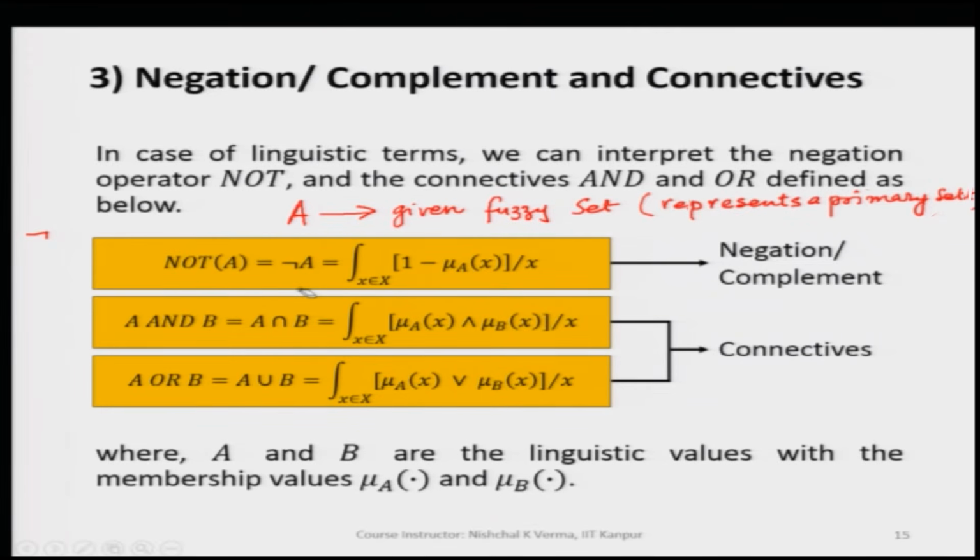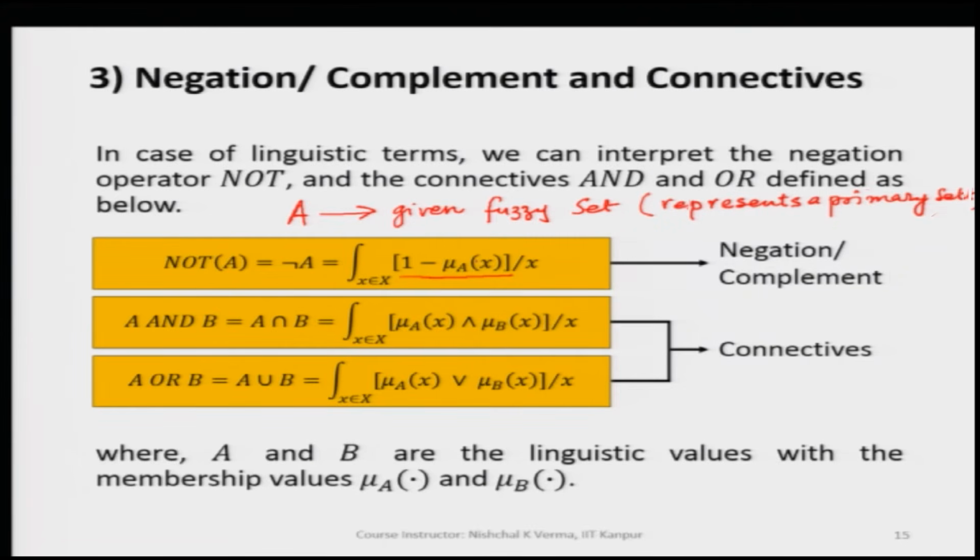and what is done here to get not of A, we have already learnt when we discussed the negation, the complement, in one of the previous lectures. What we do here is subtract the corresponding membership values from 1, which you can see here.